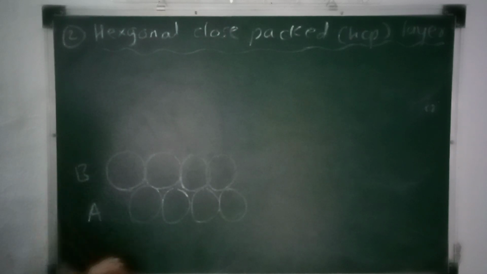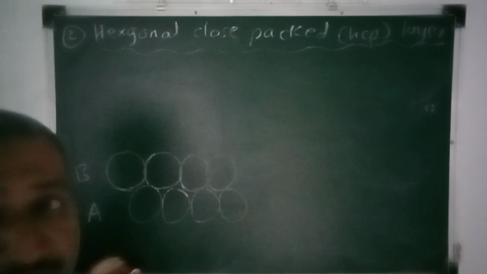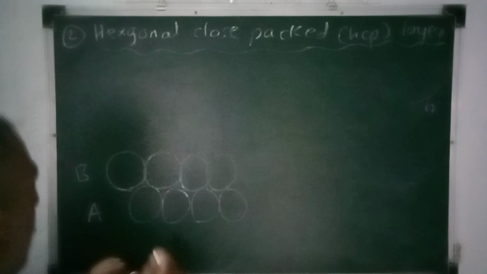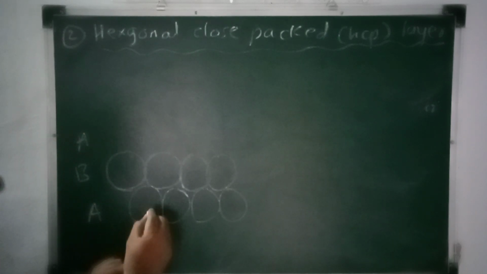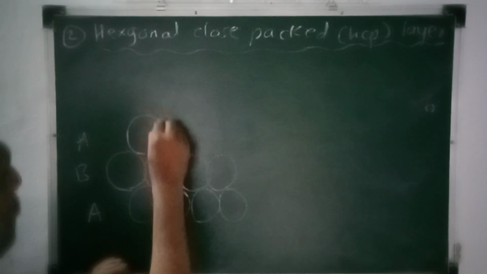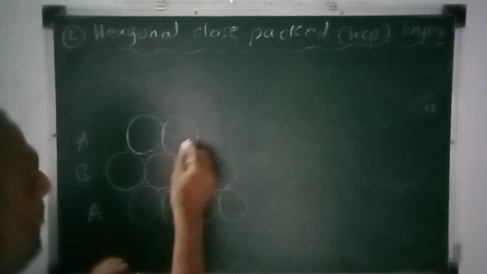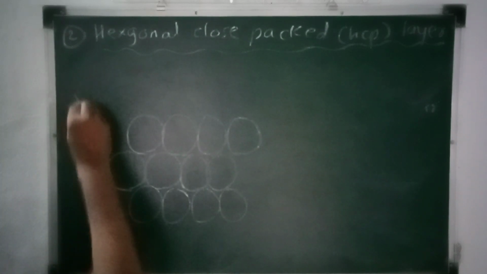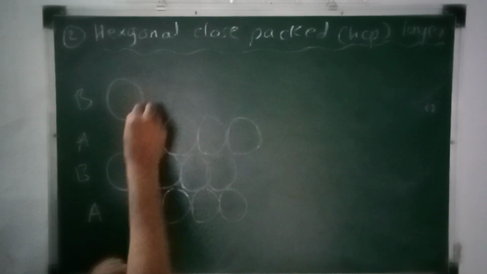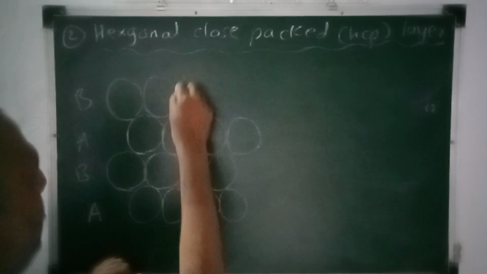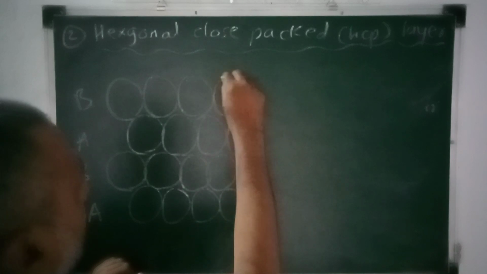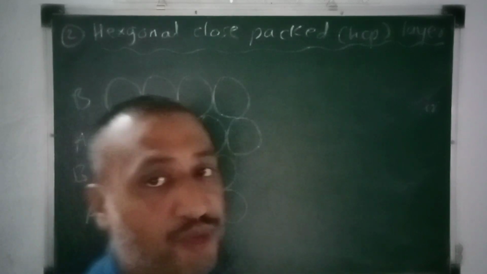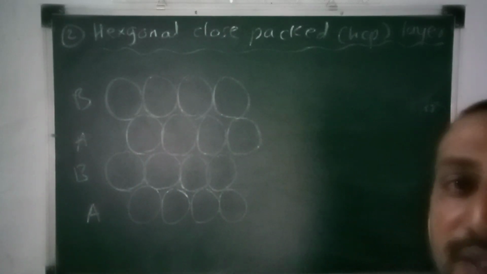This is the B type of layer we may call, because the arrangement of constituents is different. Now the third is of A type, which means the constituents of the first layer and the third layer are in alignment, and the constituents of the second layer and fourth layer are in alignment. So this is the AB type of structure. Now what are its characteristics?